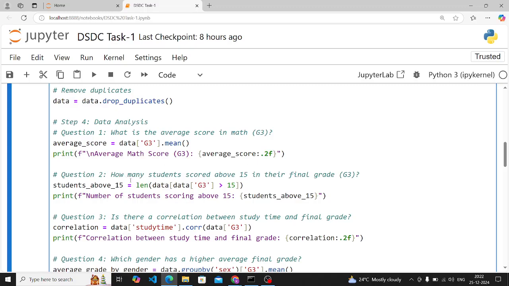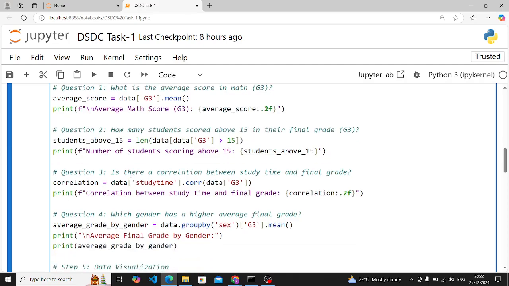Now question 2 is: how many students scored above 15 in their final grade G3? For this we are using the length keyword. This will calculate the length, how many, it will tell you the count. So here G3 means above 15. So G3, and this is the greater than sign, 15. And this is the print statement for the number of students scoring above 15. This variable we have called here means the result will come here.